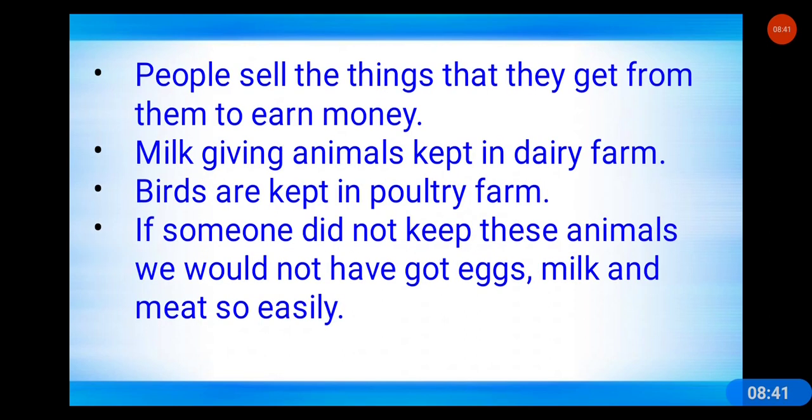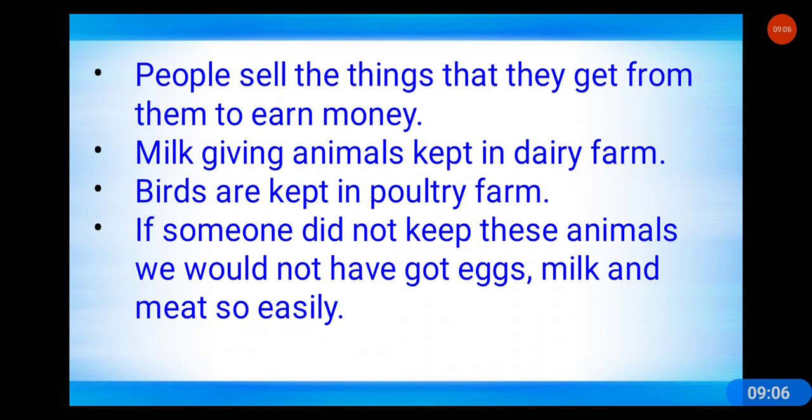People who keep these animals do so that they can sell the things that they get from them to earn money. And people keep milk giving animals in dairy farms for what purpose? For milk. People keep birds in poultry farm to sell eggs and meat.